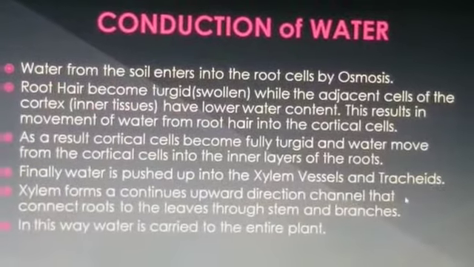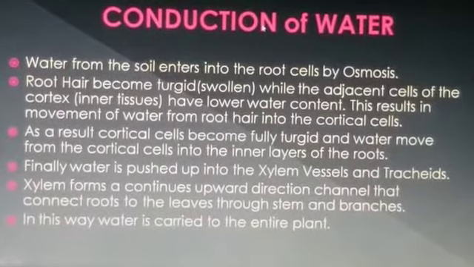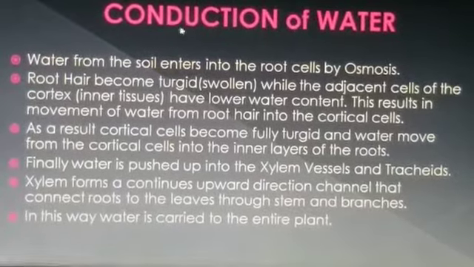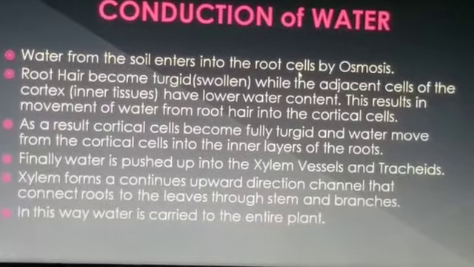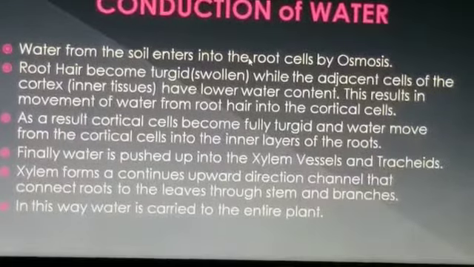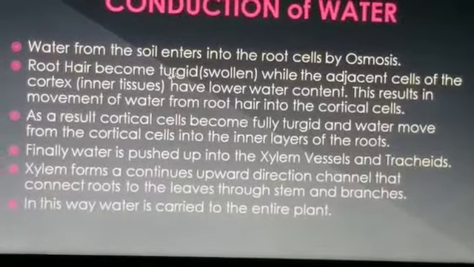Now I'll teach you the most important topic of today, which is the conduction of water. How does water conduct in the plant cell? Water from the soil enters the root cells by osmosis, that I have already taught you, from higher concentration to lower concentration. Root hair becomes turgid. Turgid means swollen.